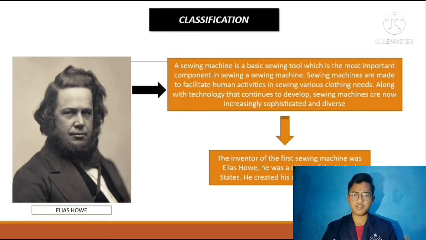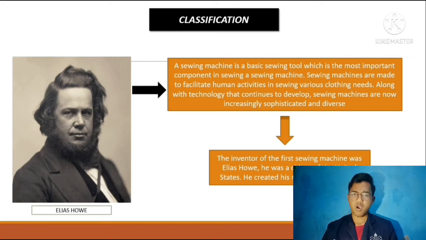Classification. The sewing machine is a basic sewing tool that is the most important component in sewing, along with technology that continues to develop. Today, sewing machines are sophisticated and diverse.